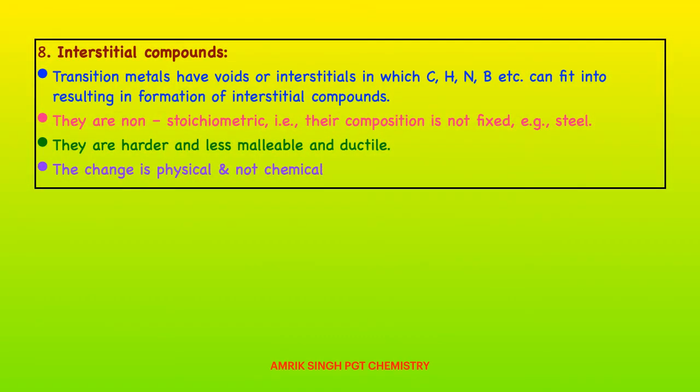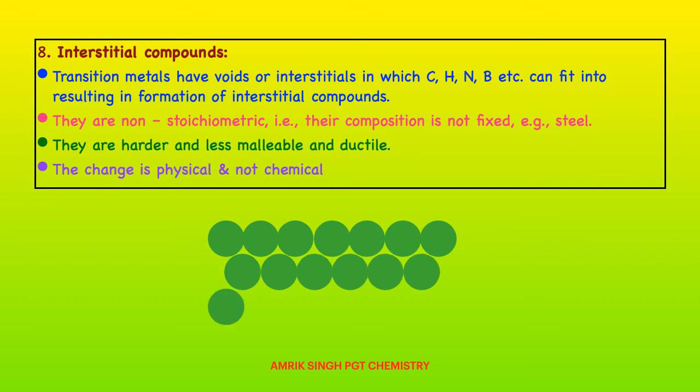And next is interstitial compounds. Transition metals have voids or interstitial spaces in which carbon, hydrogen, nitrogen, boron, etc. can fit into, resulting in the formation of interstitial compounds. They are non-stoichiometric and their composition is not fixed. For example, steel. They are harder and less malleable and ductile. The change is physical and not chemical. Let us see with the help of animation. It is the lattice of a transition metal, and we are seeing the vacant spaces in which carbon, nitrogen, hydrogen, boron are settling.